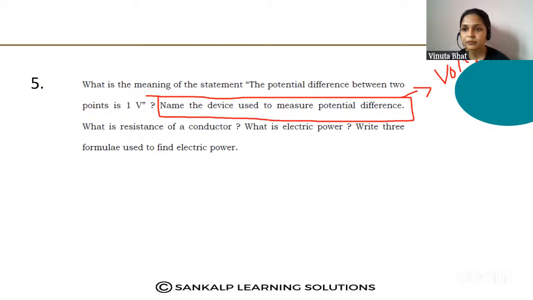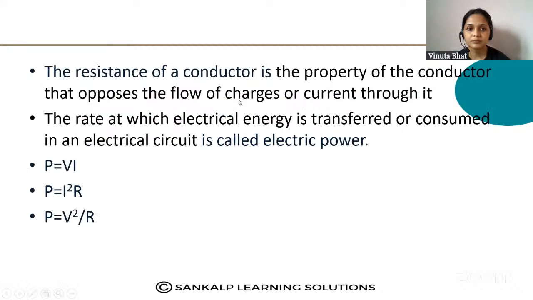Voltmeter. Then, what is the resistance of a conductor? The resistance of a conductor is the property of the conductor that opposes the flow of charges or current through it. It is the property of the conductor that opposes the flow of charges within the conductor, that is called resistance. Let us see the next question.